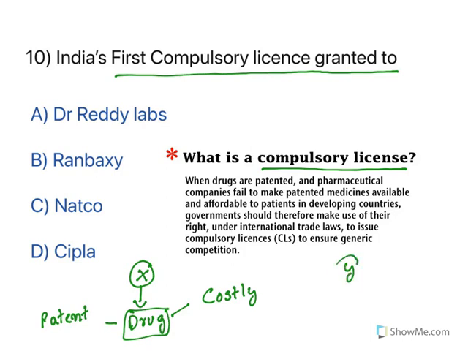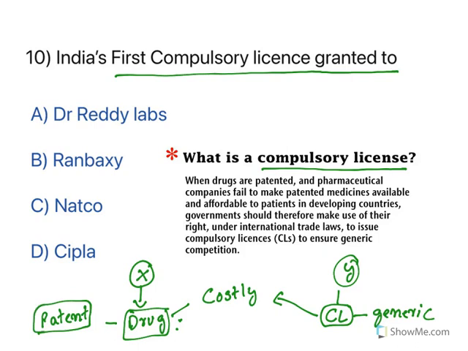Then another company Y asks for a compulsory license. That means because this is very expensive, this company wants to make a generic copy of this patented drug. See, a patent is given for a certain period of time. Before that period ends, if company Y wants to make this generic copy of the drug, then it has to get this compulsory license.